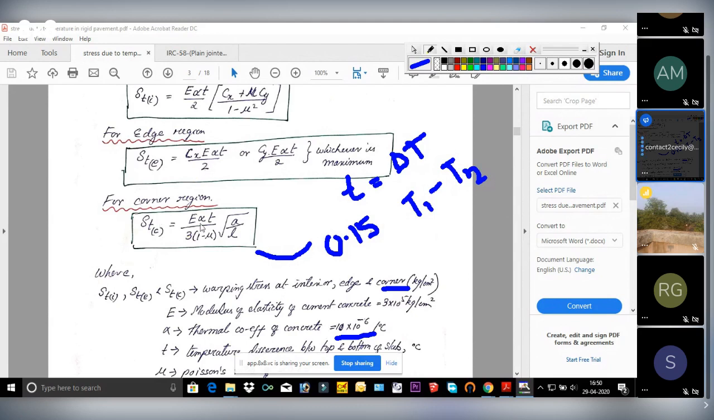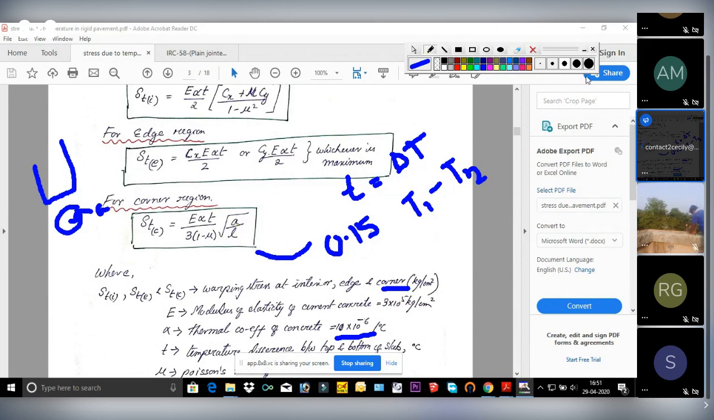Now comes the corner, it is again like this: E alpha t by 3 (1 minus mu) under root A by L. Here A you already know, this is the contact area. Suppose this is the wheel load, its imprint will be circular in nature, the contact area will be circular, and the radius is A. So that A is the radius.